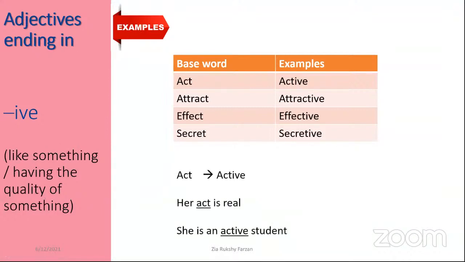You see the examples. Her act is real. Rangapama. Her act is real. She is an active student. Right? Here we can see the differences. Quickly write this down.